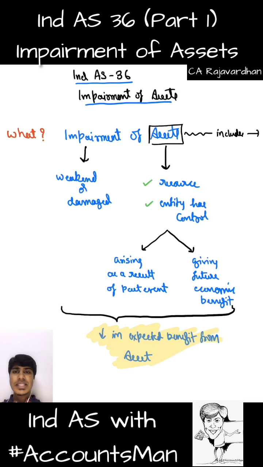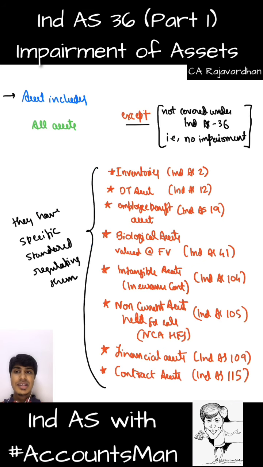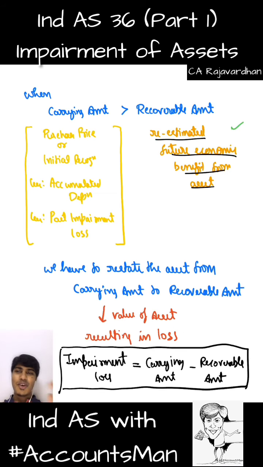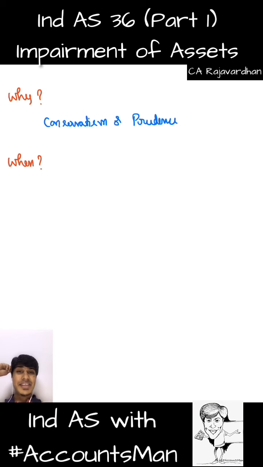In the present video, we discussed a lot of things. Impairment, the basic meaning, and what is included and what is not included, which is what they call scope, and this is what they call objective. However, for us it's what, when, why and how. So we're done till here, and the answer to why is conservatism or prudence.